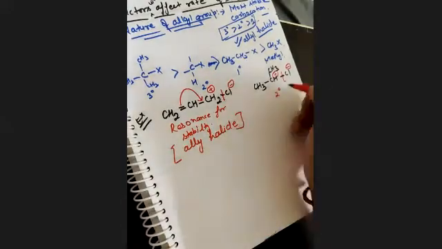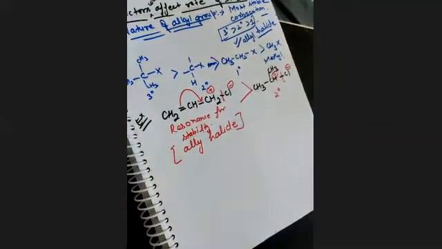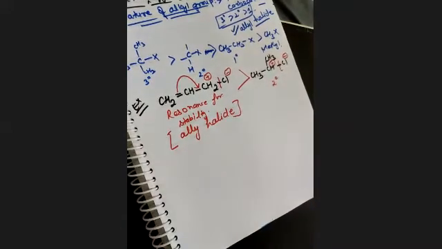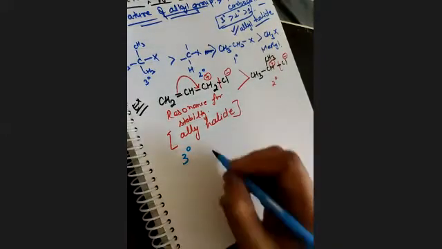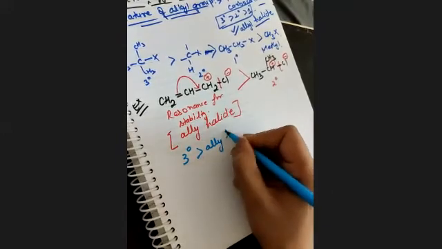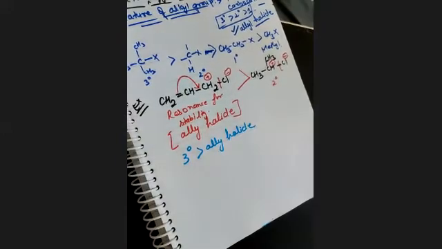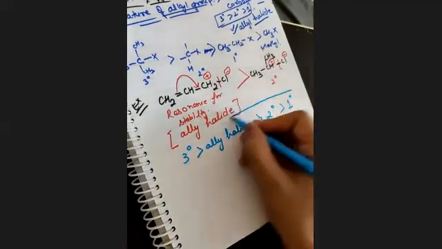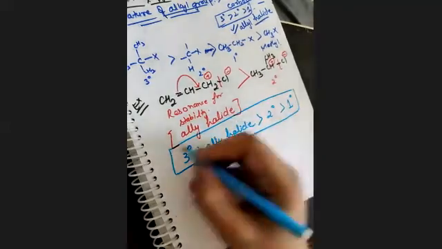In 11th, we have studied about allyl halides. Clear? And these are more stable than 2 degree. So I just want you to note one thing, that 3 degree is the most stable carbocation. After that, allyl halide comes, then 2 degree, and then 1 degree. Note it down. This is the most important thing.